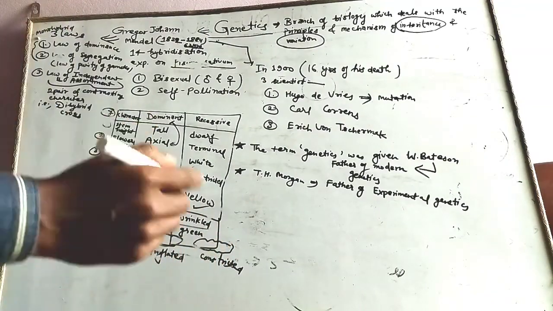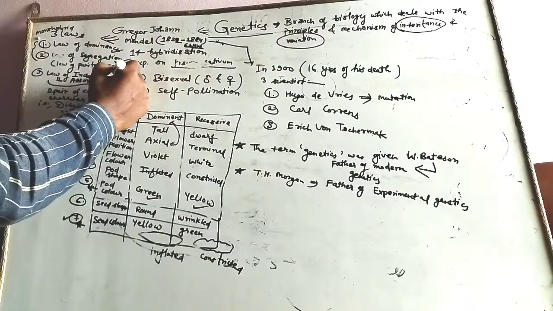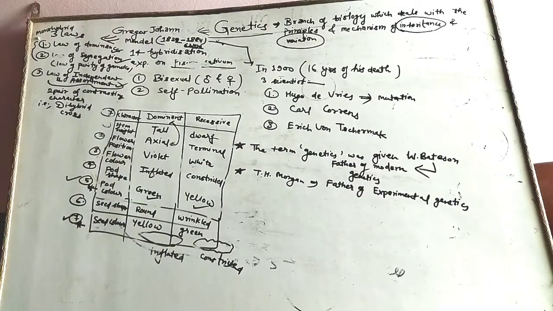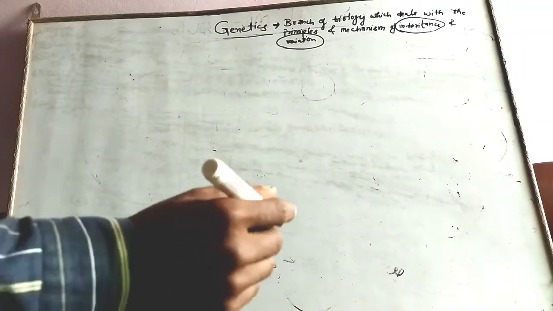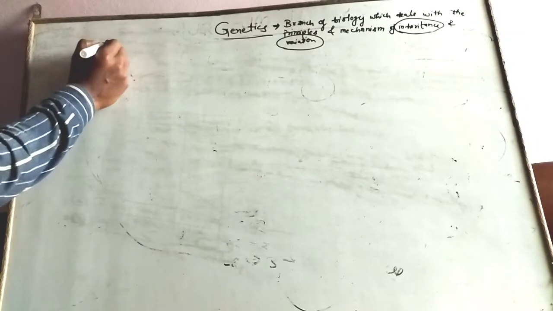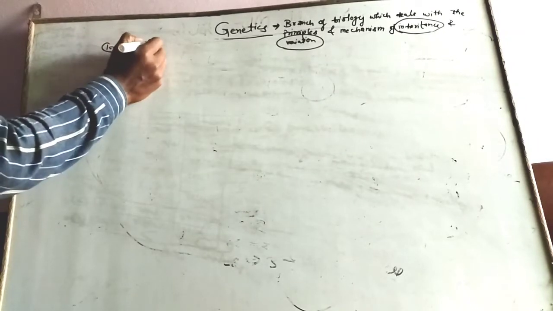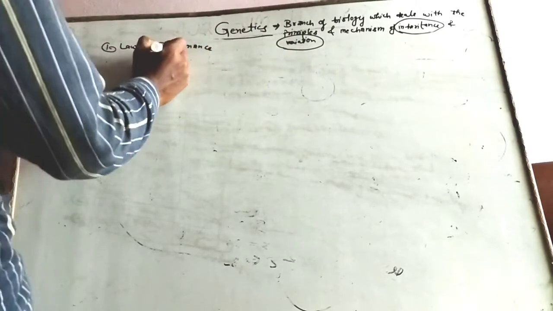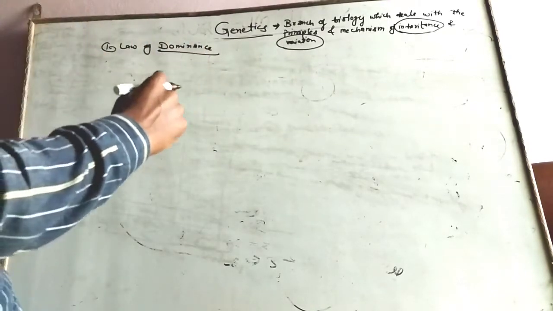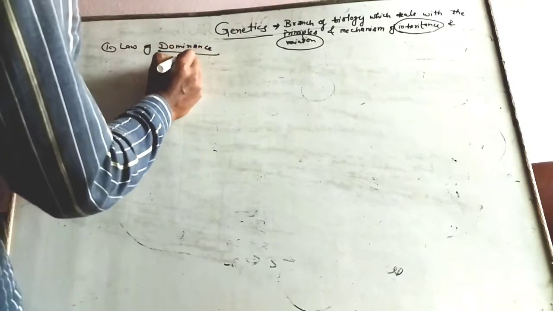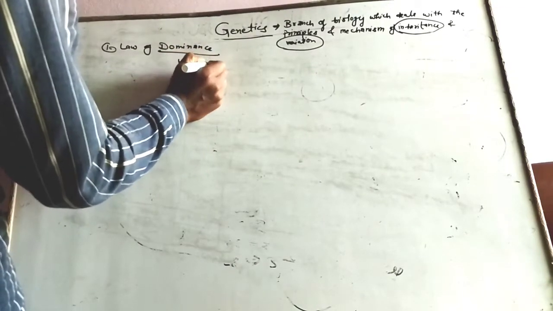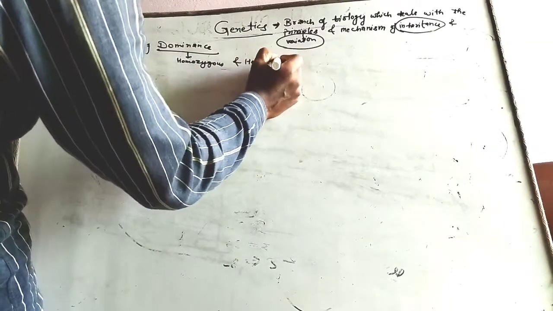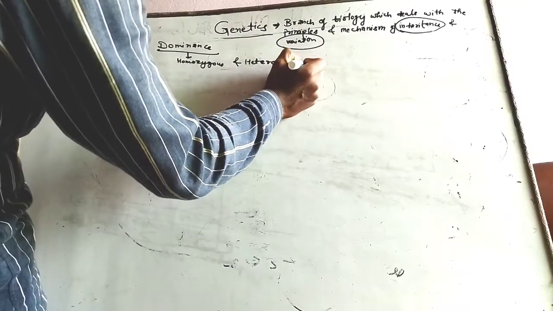Now we will individually deal with the law of dominance, the law of segregation, and the third one, the law of independent assortment. So we will discuss the laws of Mendel one by one. First one is the law of dominance. What do you understand by dominance? The characters which are expressed in either homozygous or heterozygous condition, those characters are dominant characters.